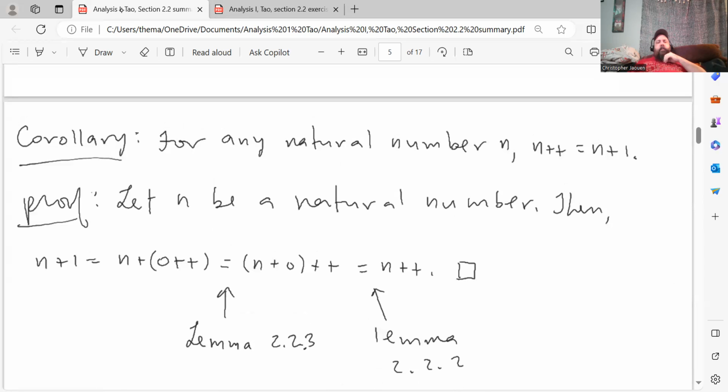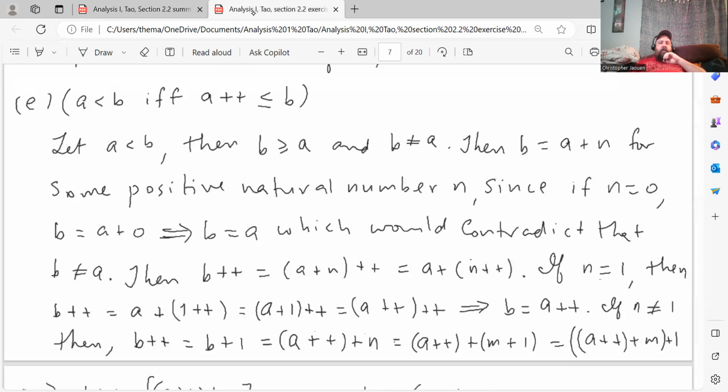So he says this in a remark, and he just asks, why is this true? So I proved it. He doesn't prove it in the book, but I'm using this because I already proved it. So here's the corollary. For any natural number n, the successor of n is n plus 1. So here's the proof. I actually proved this already, but I'll go through it again. Let n be a natural number, then n plus 1 is n plus the successor of 0 by definition of 1, which is equal to the successor of n plus 0, which is equal to the successor of n. So I'm using that fact here.